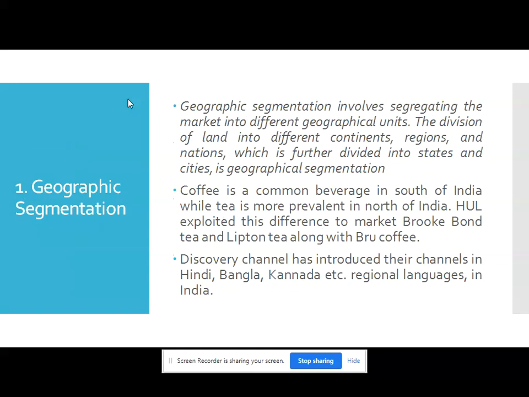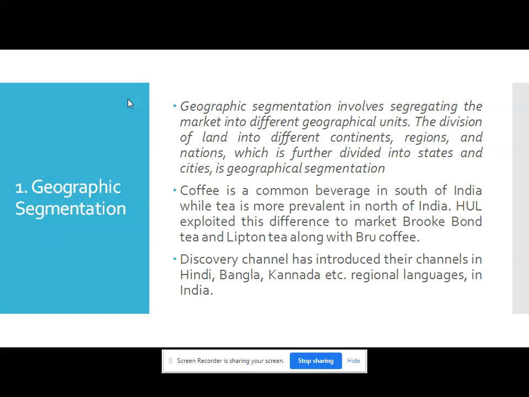Geographic segmentation involves segmenting or dividing the markets into different geographical units. The division of land into different countries, regions, continents, or nations, which is further divided into states and cities, is nothing but geographical segmentation.